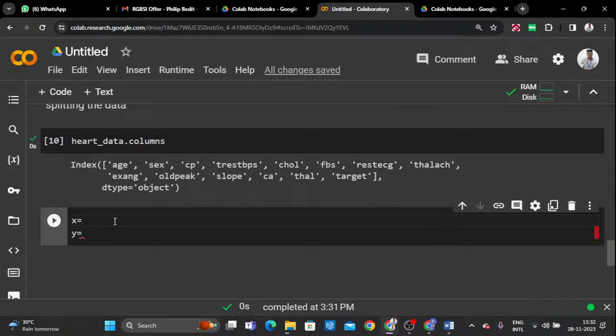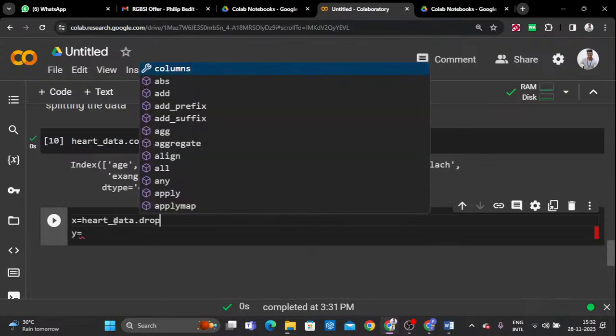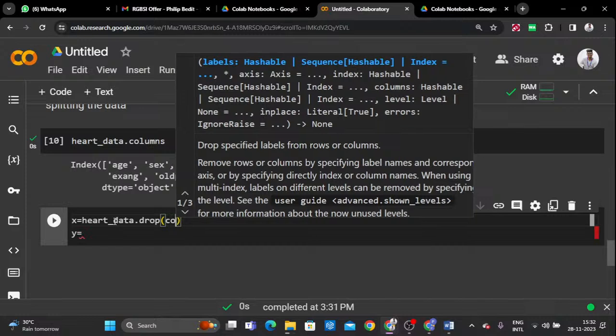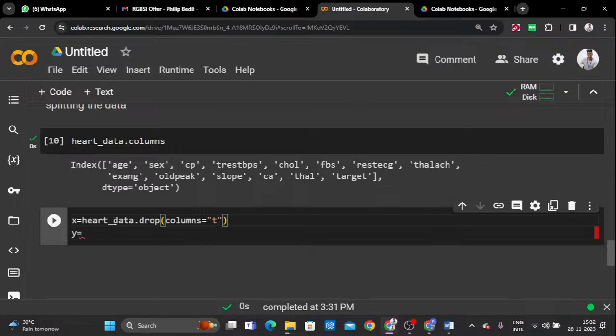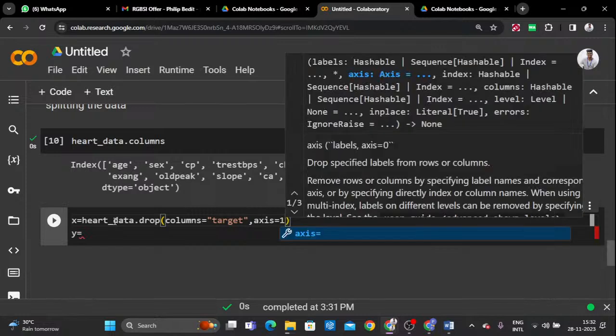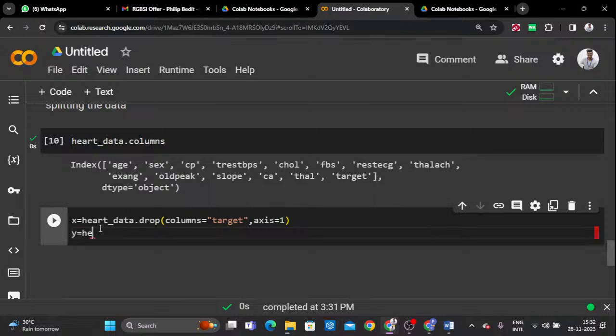So how can we remove? Just hot data dot drop. At that time you can pass a columns parameter equal to, here you can specify the column name, that is target. Then you have to choose another parameter, that is axis=1, because it is column accessing. After that, hot data of only the target, correct?